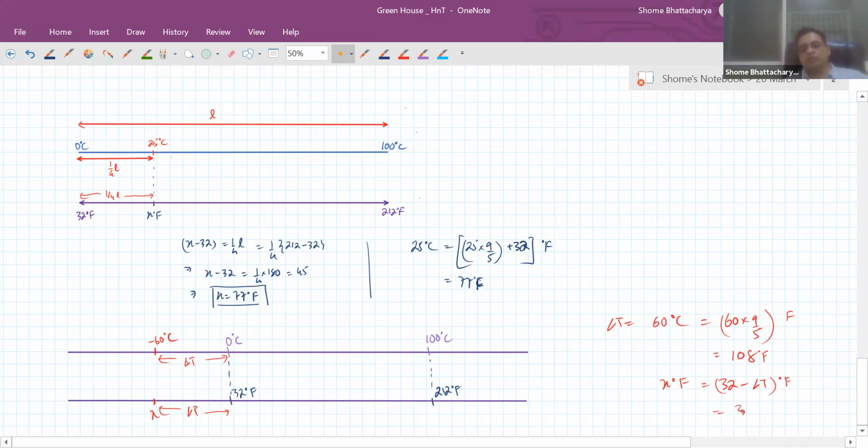So it is 32 minus 108 degrees Fahrenheit. So it is minus 76 degrees Fahrenheit. Sorry, 76, my mistake. So minus 60 degrees C is equal to this thing.